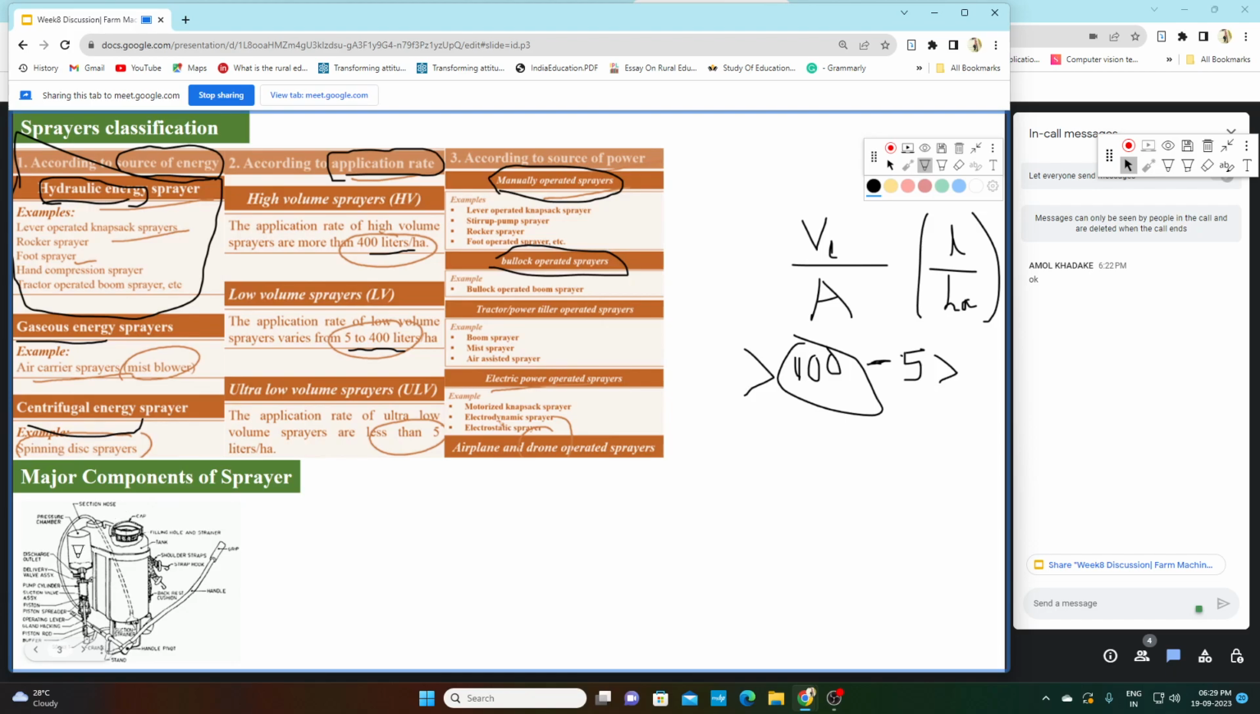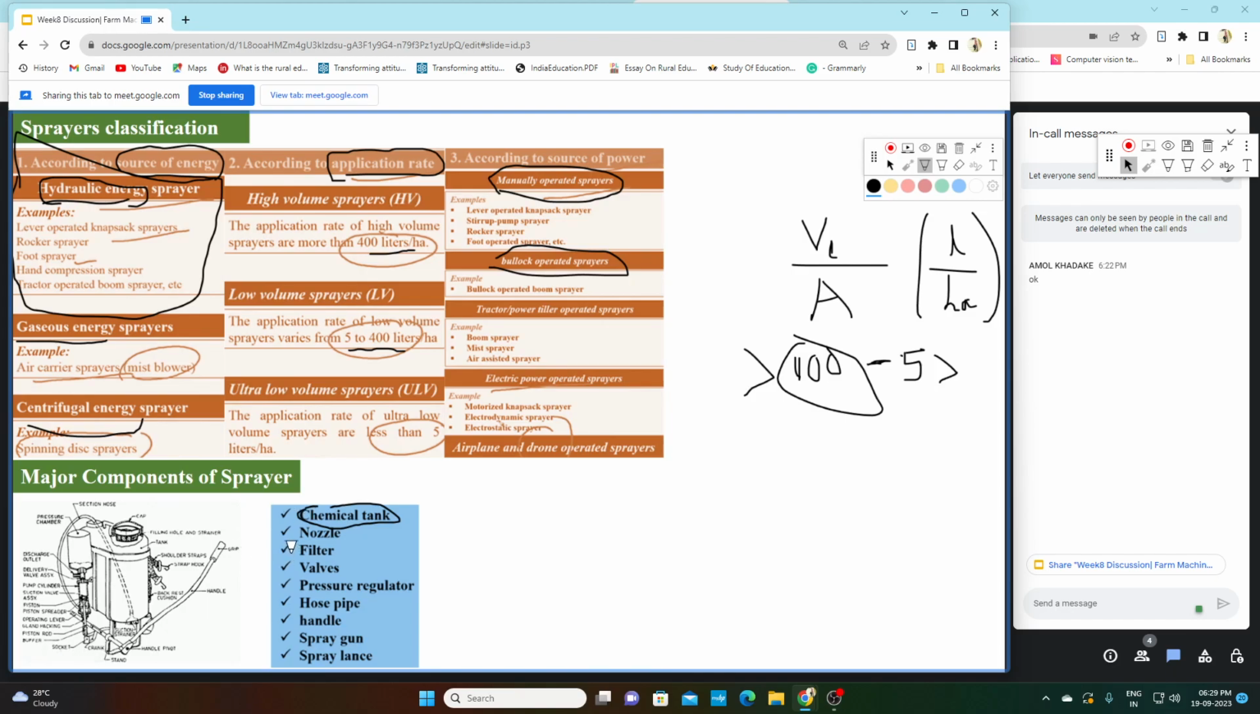They carry this container, they carry this sprayer and spray the liquids for plant protection of their crops. So this type of sprayer is known as knapsack sprayer. So what are the components of this sprayer? Basically, the first component in any kind of sprayer is the chemical tank. This is the tank where the liquid is stored. Okay, so this is the first component.